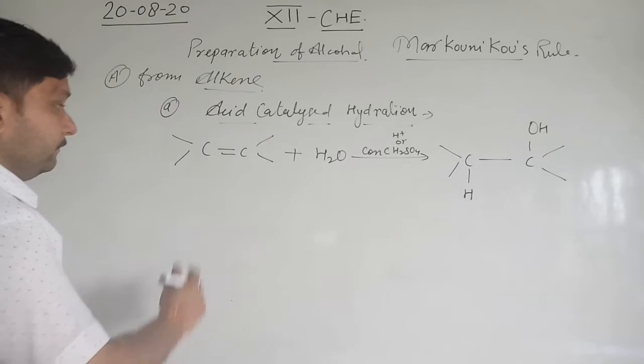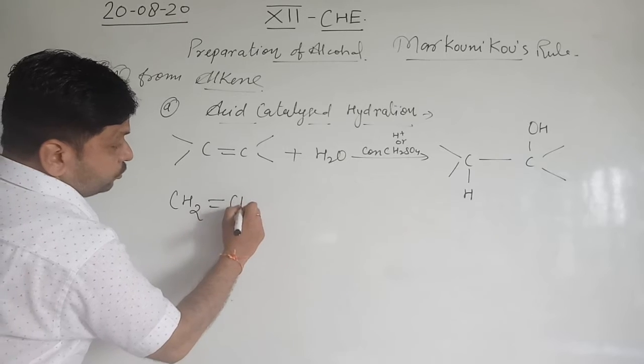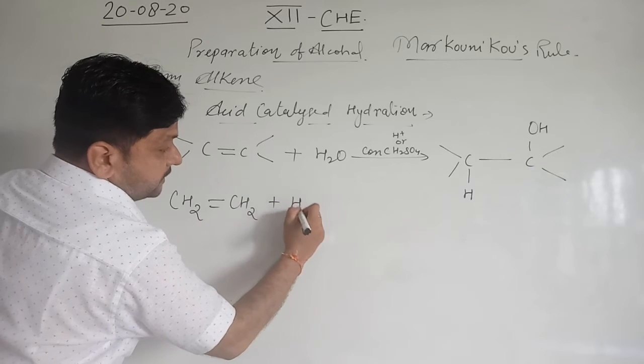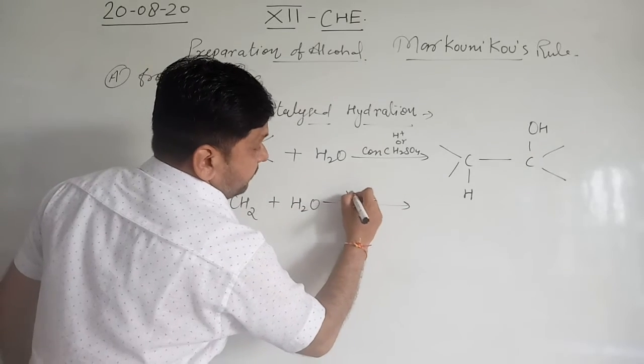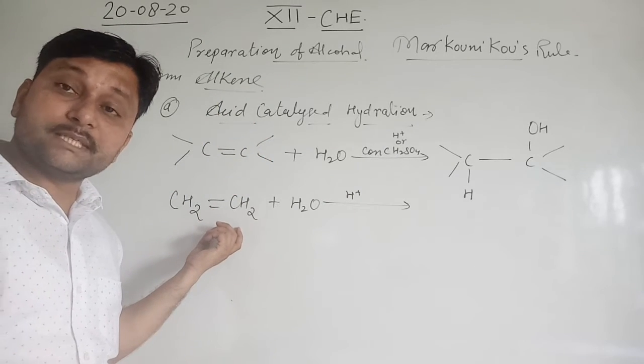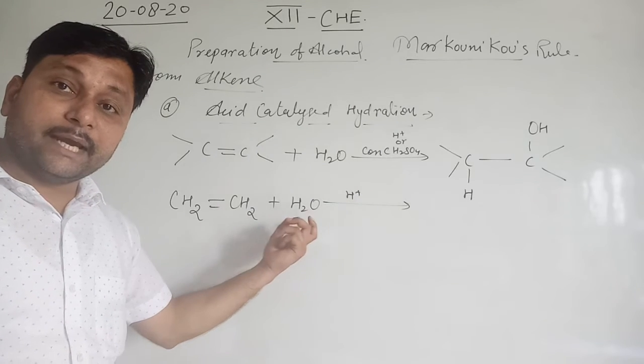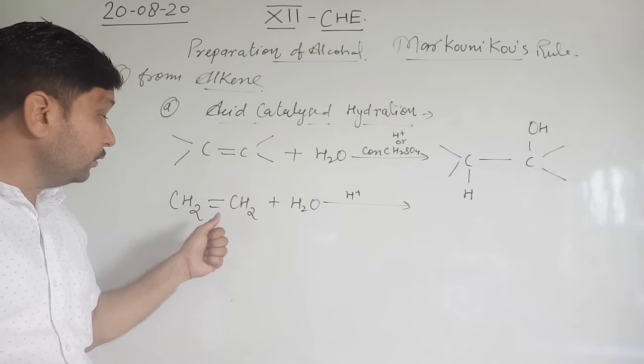It means if we have this compound CH2 double bond CH2, the simplest alkene, known as ethene, when ethene is mixed with water in the presence of H ion, addition of water takes place.